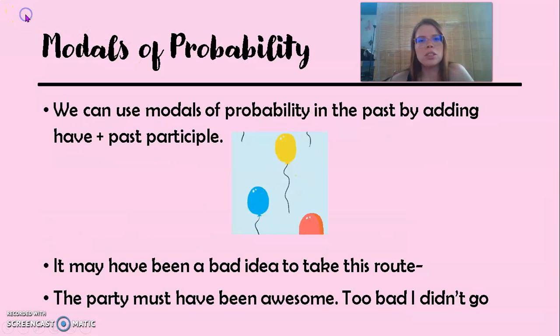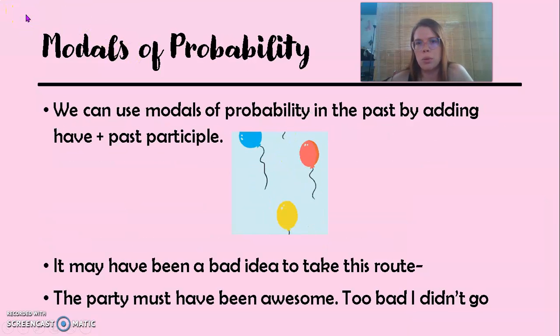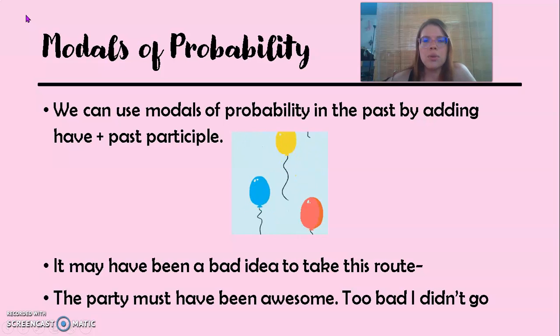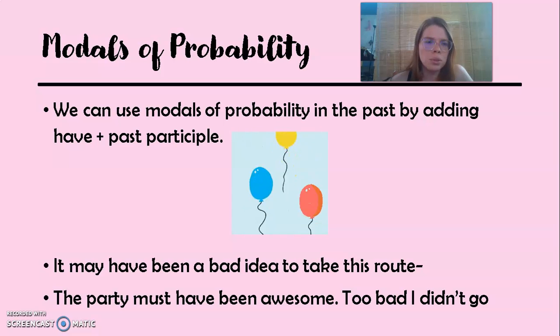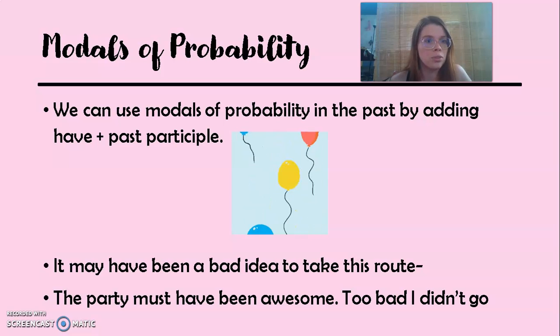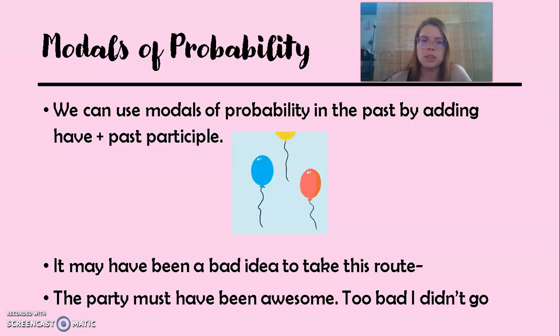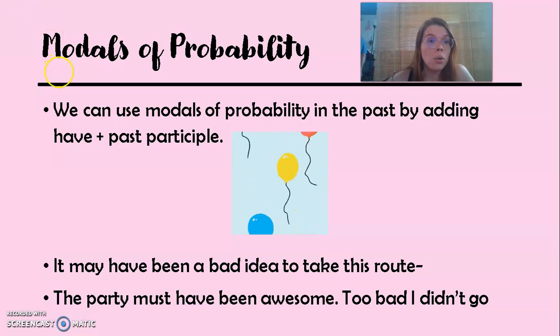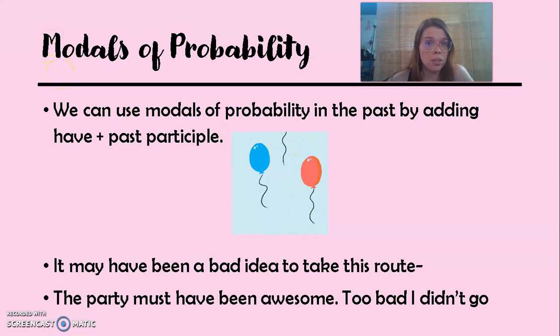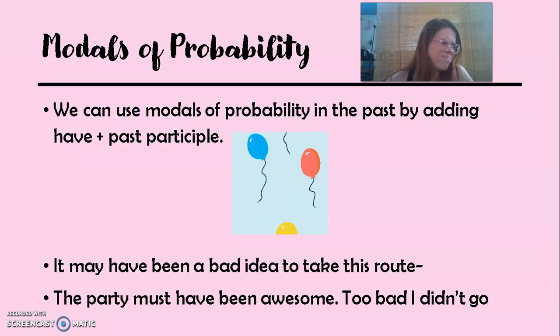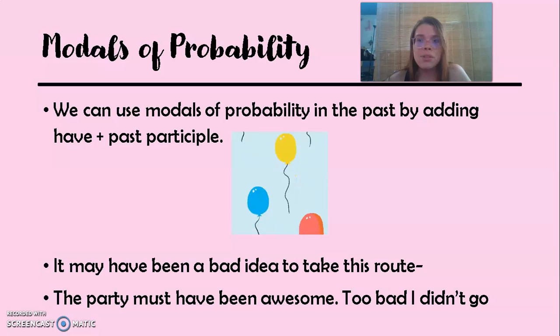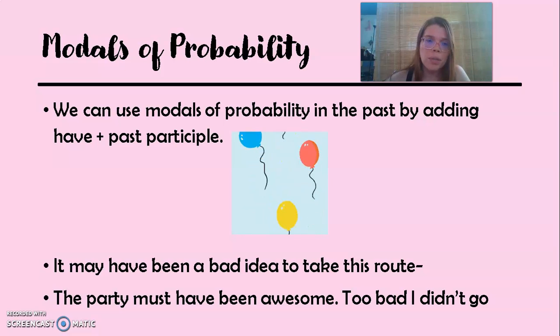However, the situation changes when we talk about modals of probability. If we want to use modals of probability in the past, we have to use the structure that I told you before, have plus the past participle. Important, we never conjugate the verb have. We never say, for example, it may has. No. Have should always be in the base form and then followed by the past participle.